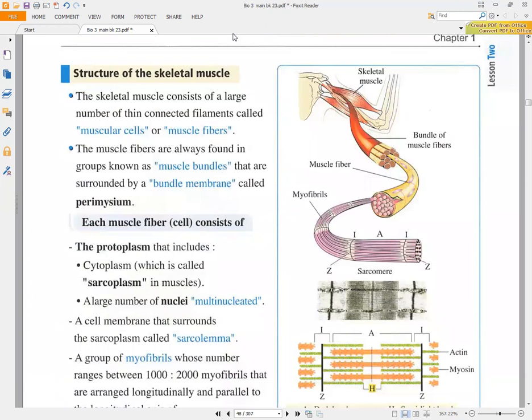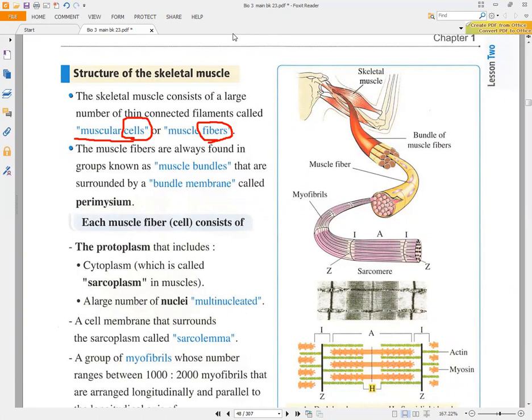If you look here, you will find that the skeletal muscle consists of a large number of thin connected filaments, okay? So the muscle is the organ. Any organ consists of a group of tissues, and each tissue consists of muscular cells. And the cell here, we will call it muscular fiber, okay? So the muscular cell is the muscular fiber, and you have to know it, okay? The muscle fibers are always found in a group that is known as a muscle bundle.